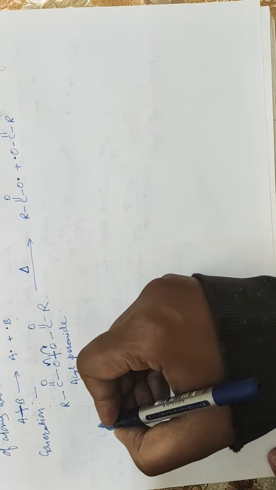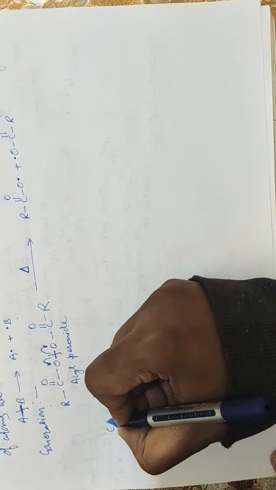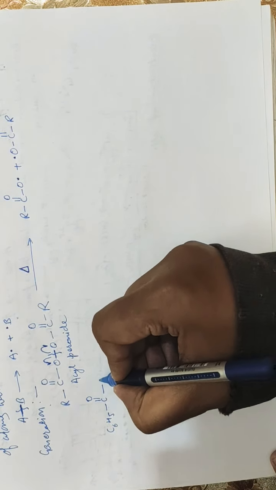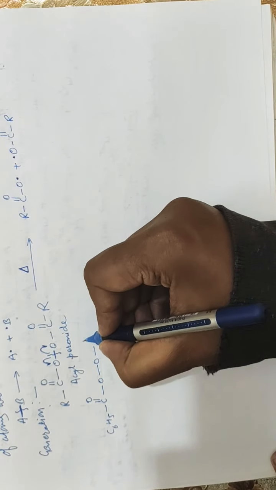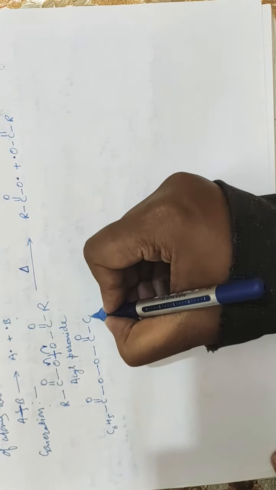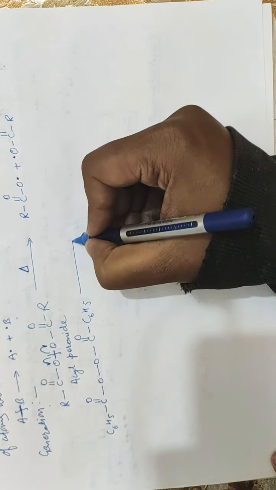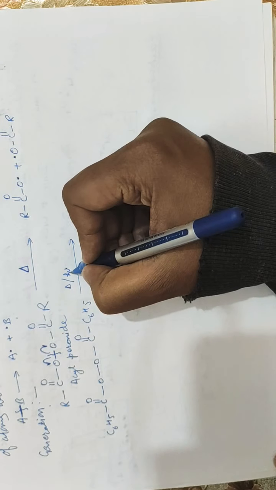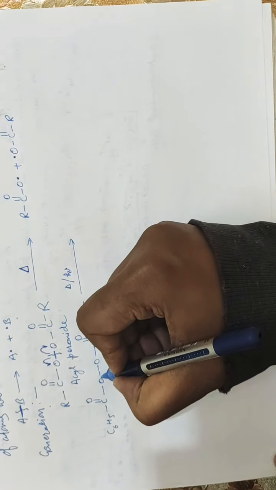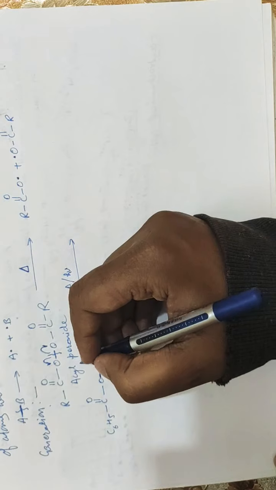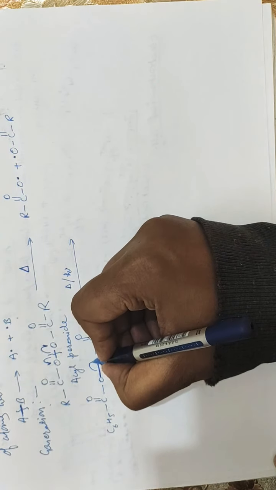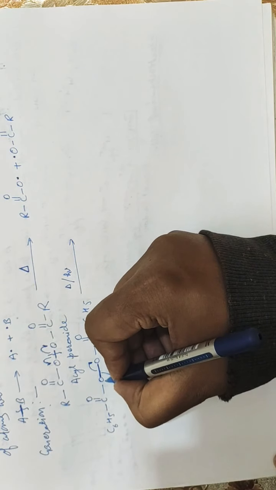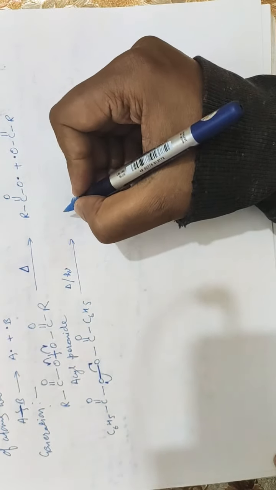So I will write some examples of the formation of free radicals. The first example is benzoyl peroxide, that is C6H5, C double bond O, oxygen, and C double bond O and C6H5. When it is heated, or radiation of a particular wavelength is given to this compound, it results in the formation of free radicals this way and this way.